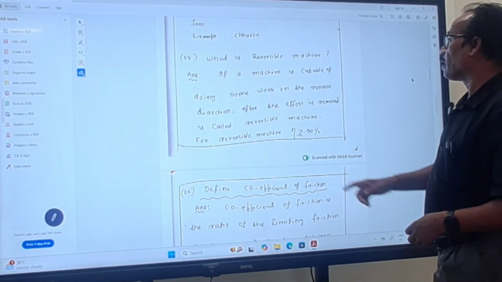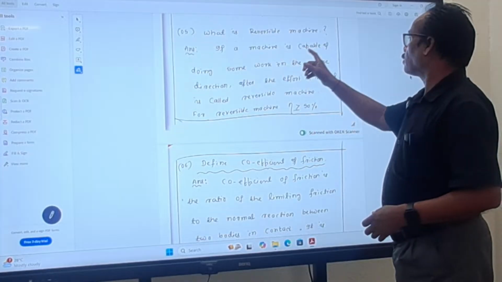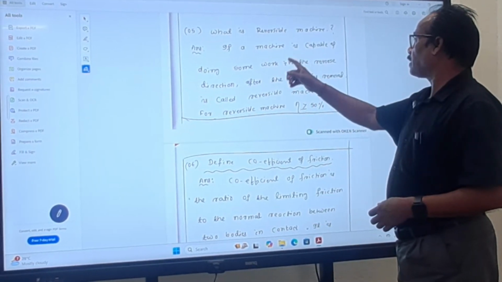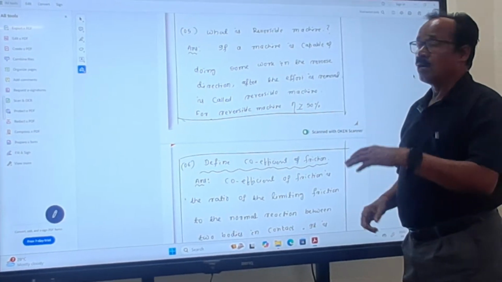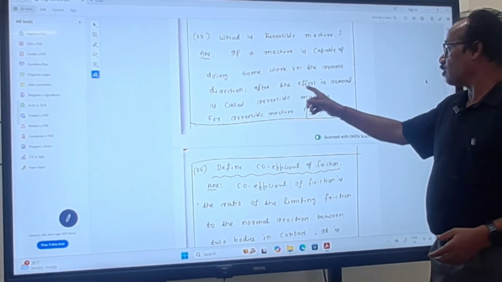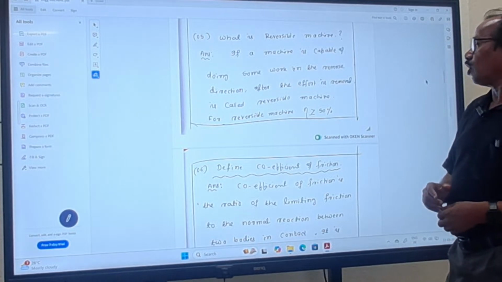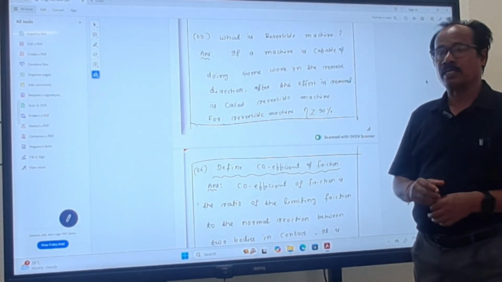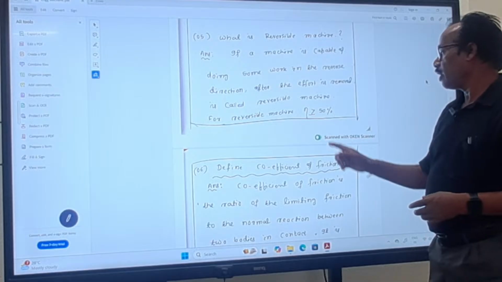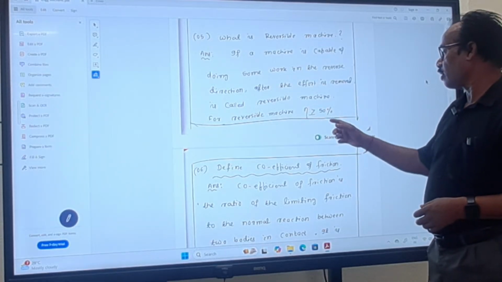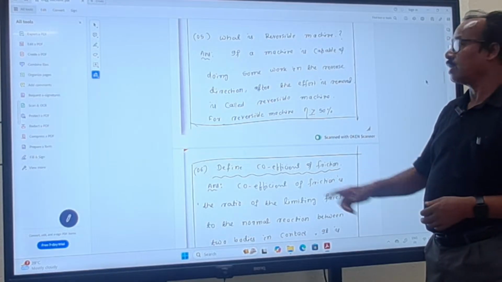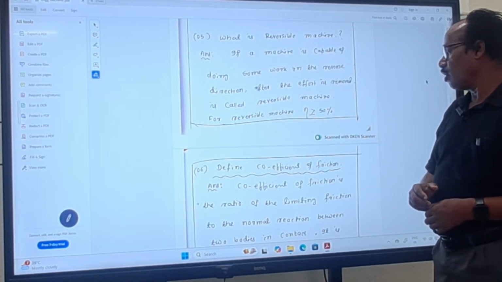Then what is reversible machine? If a machine is capable of doing some work in the reverse direction after the effort is removed, it is called reversible machine. For reversible machine, efficiency is greater than or equal to 50%. That is known as reversible machine.